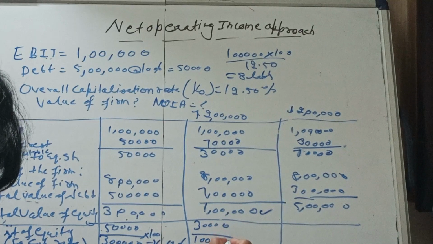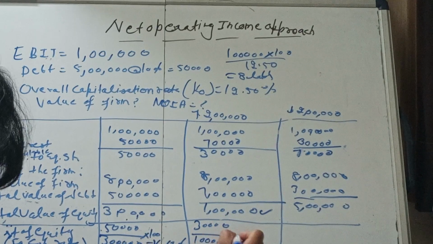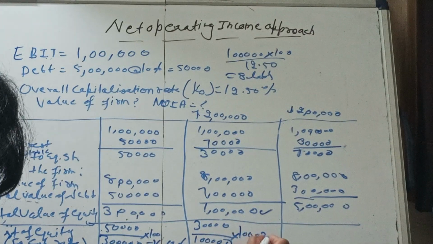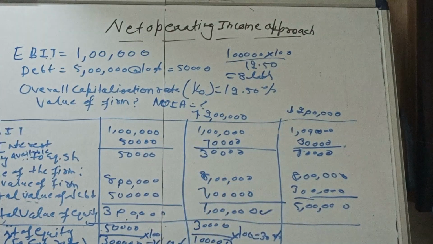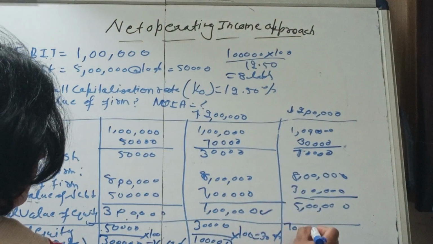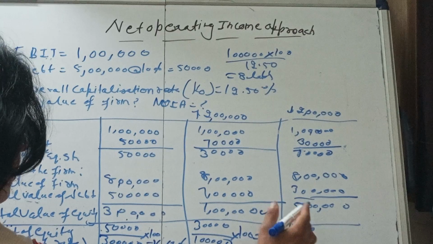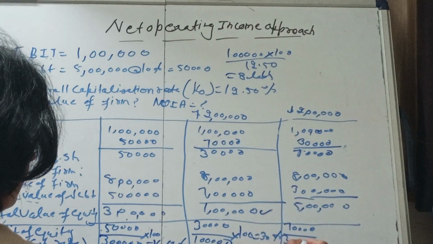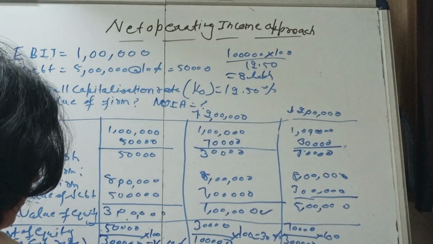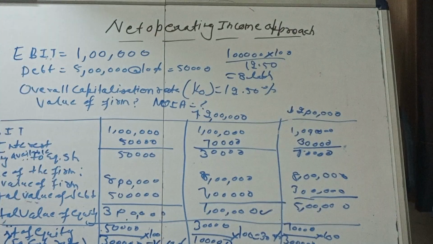So we are calculating the cost of equity. We write down the value of the earning upon equity into 100, it comes to 30%. And in the last, 70,000 upon 3 lakh into 100, it comes to 14%. So this is the cost of equity.